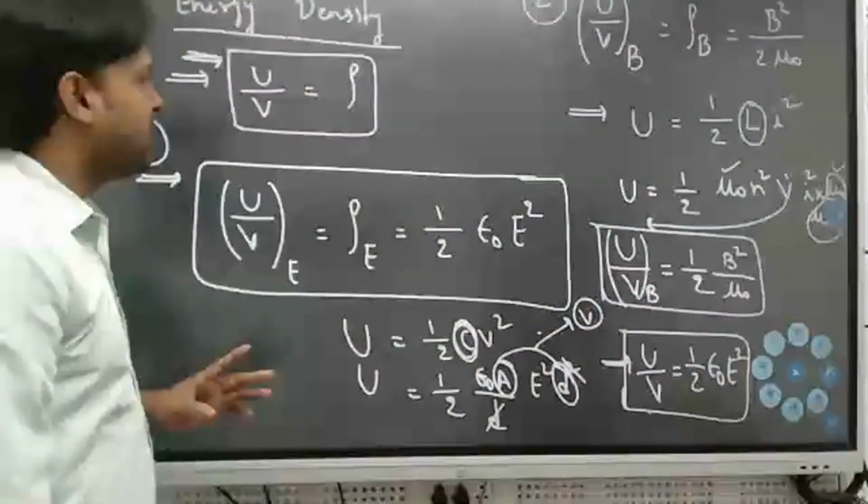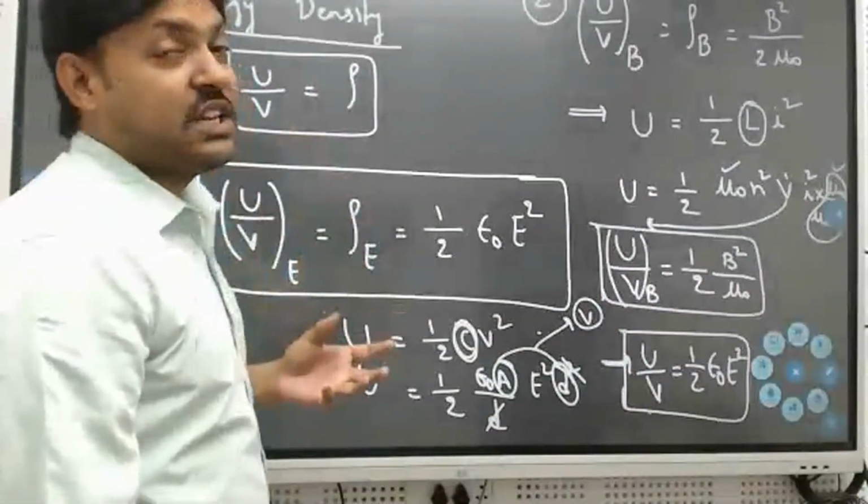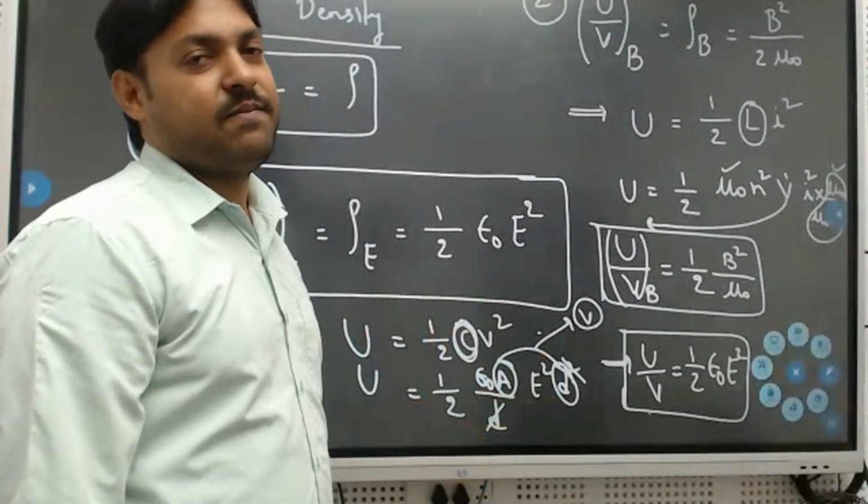Very important formulas in the energy of an electromagnetic wave.